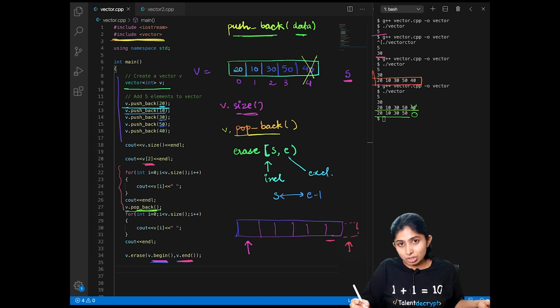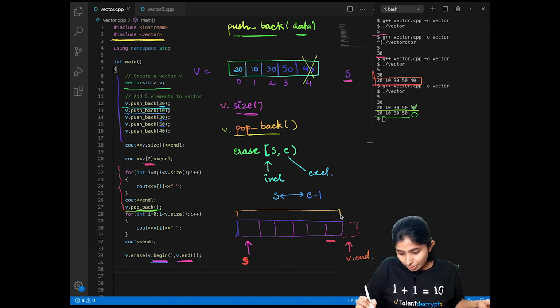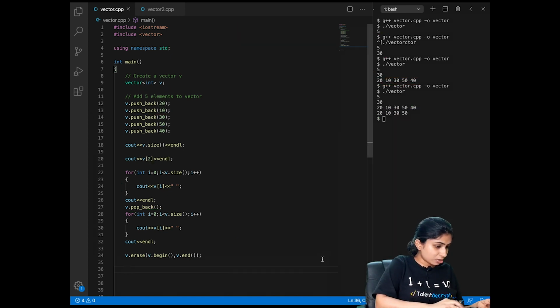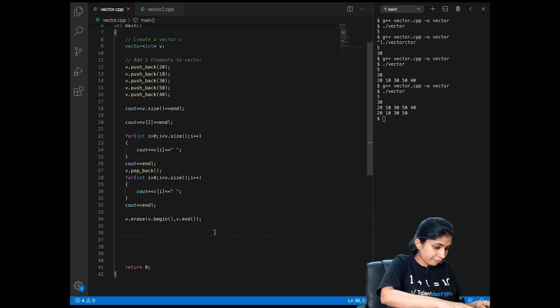The memory location that is following our last element. So here when I give my S as v.begin and my E as v.end, then my complete vector will be erased. Let's see if my complete vector has been erased or not. I'll check if my vector is empty.